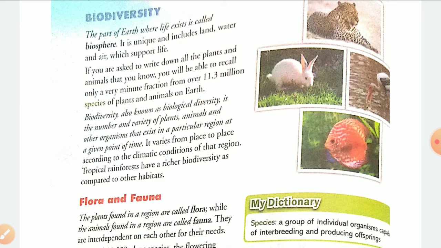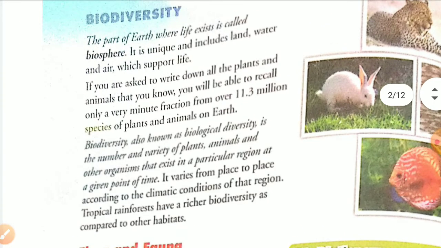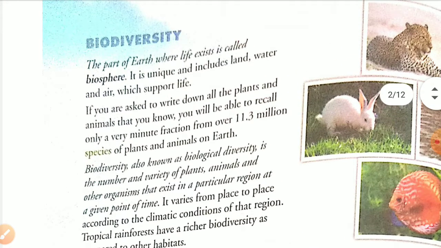Biosphere is made up of three spheres: atmosphere, lithosphere and hydrosphere. Atmosphere means your air, lithosphere means land and hydrosphere means water.